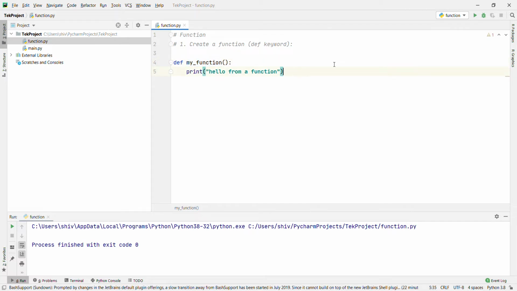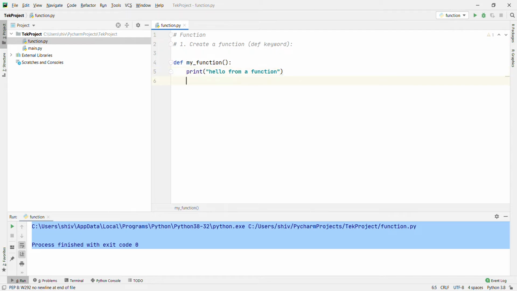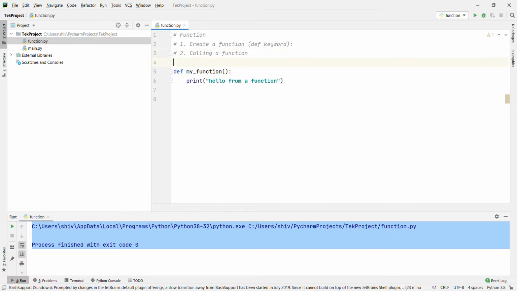If you run it now, nothing will print, right? Because we didn't call this function. Now I am going to call it. To call a function, use the function name followed by parentheses. Second point, calling a function. We defined a function using def. Now I am going to call my_function, with parentheses.